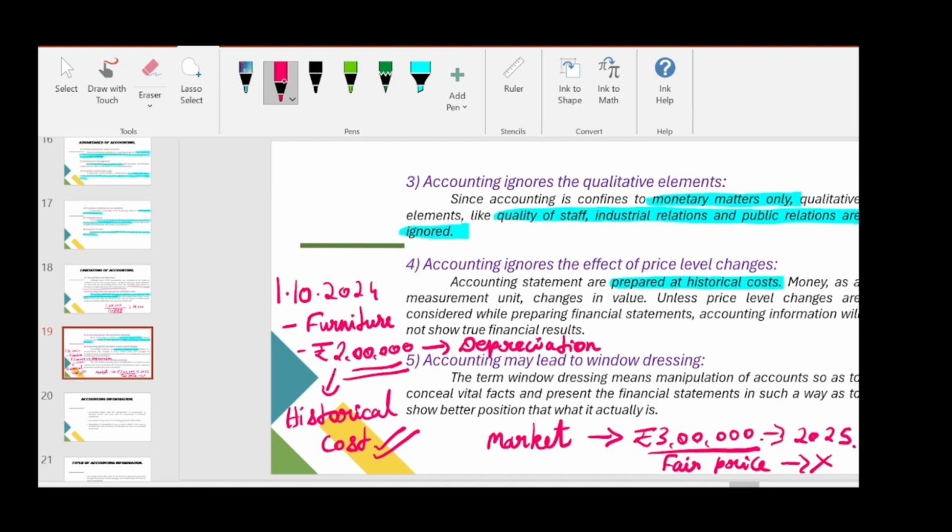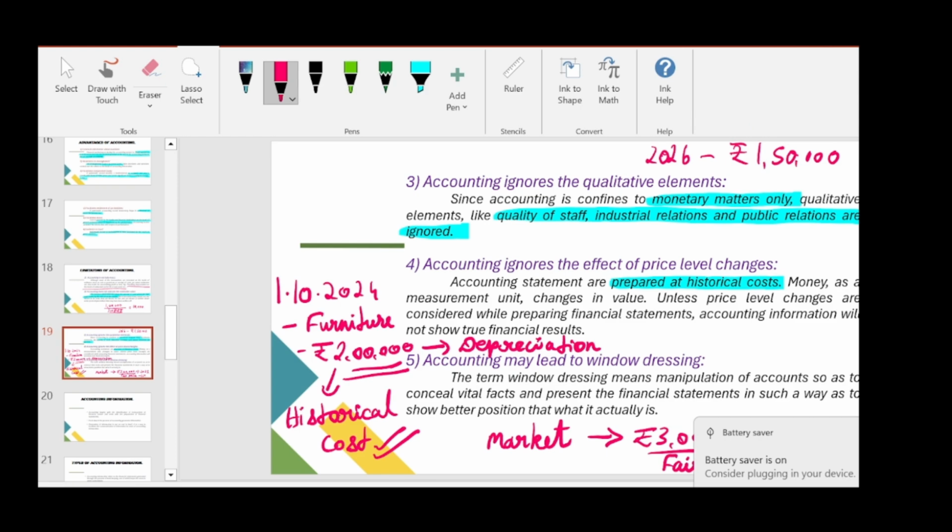Accounting ignores the effect of price level changes. And another case is in the year 2026, the furniture's value may go down to rupees 1,50,000 also. Then also we will not reduce our value. We will just charge depreciation on this rupees 2 lakhs itself. So there we will not give effect to the price level changes in our books of accounts.